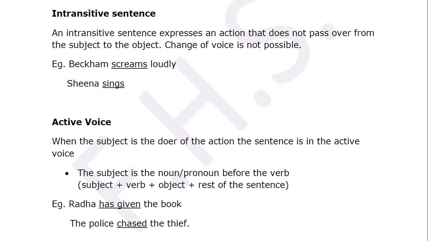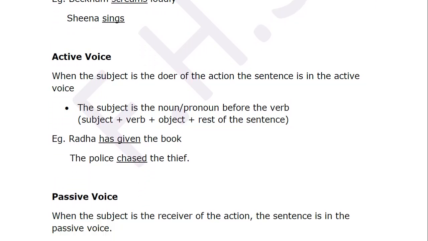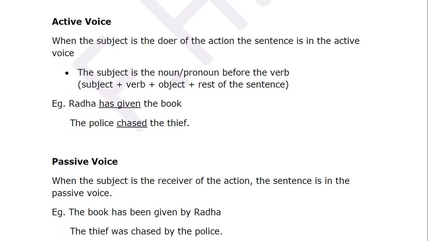Now let's see what an active voice is. When the subject is the doer of the action, the sentence is in the active voice. That is, when the subject is doing the action. Okay, who is doing the action? So now, from this sentence itself, you will understand what is the most important thing when they ask you to change the voice. Whatever voice they may tell you, whether they tell you to make it into active voice, whether they tell you to make it into passive voice, the most important thing or the first thing you have to do is find the verb, that is the action, and then see who is the doer or who is doing that action.